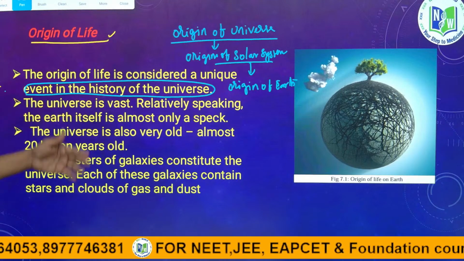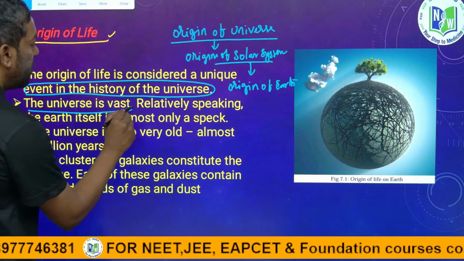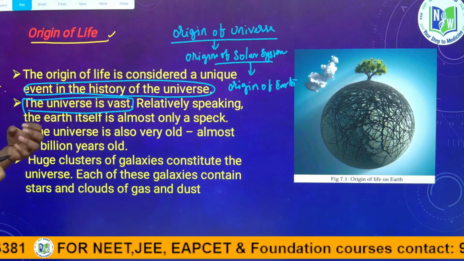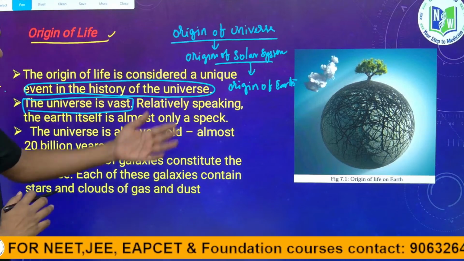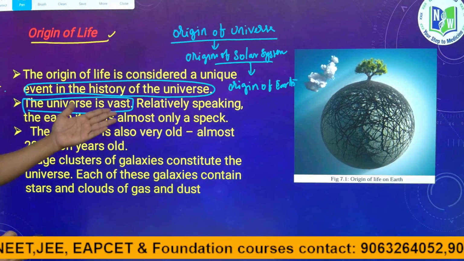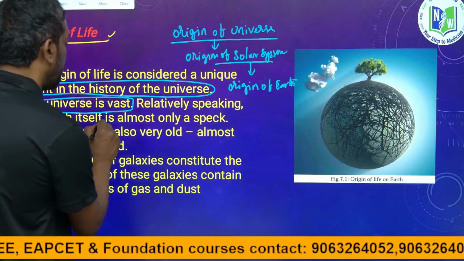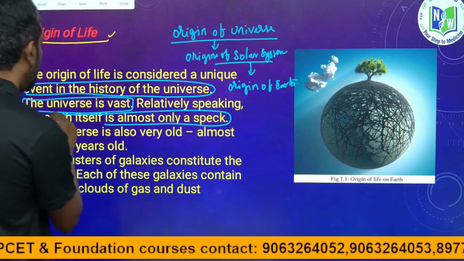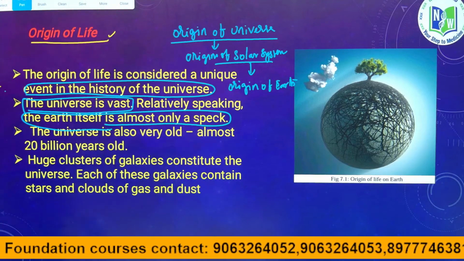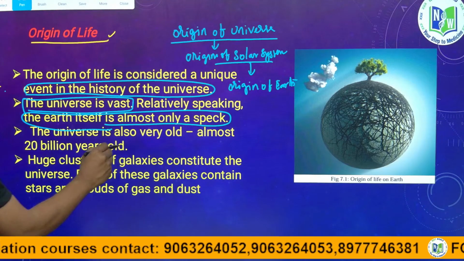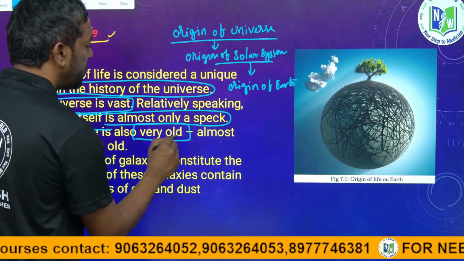The universe is vast. It is so vast that it keeps expanding. Relatively speaking, the Earth itself is tiny; Earth is also a part of it. The universe is also very old.